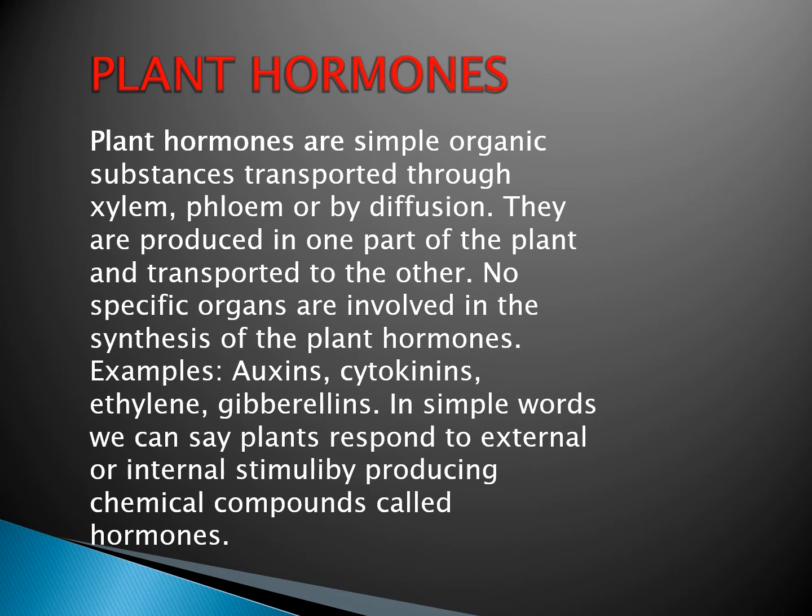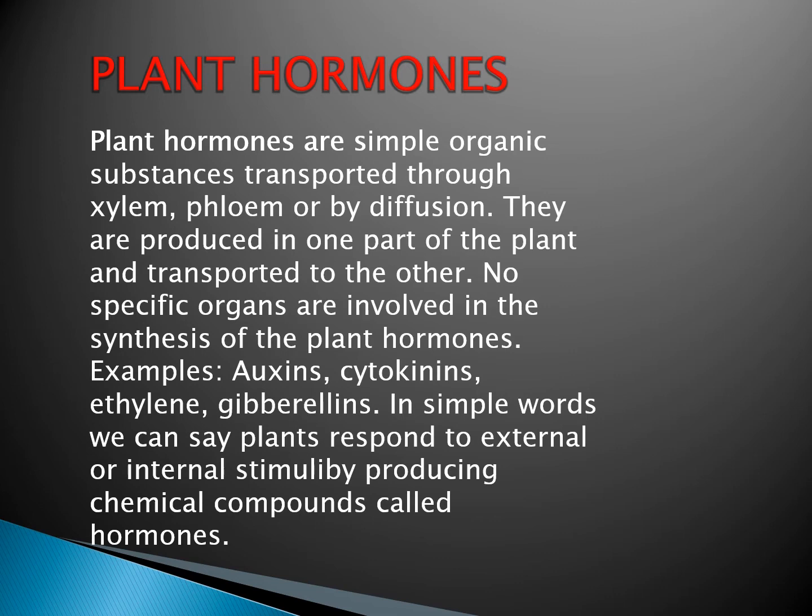Now, the term hormone was first used by William Bayliss and Ernest Starling in 1902. Why do we say phytohormone? Because it was coined to distinguish between animal hormones and plant hormones.